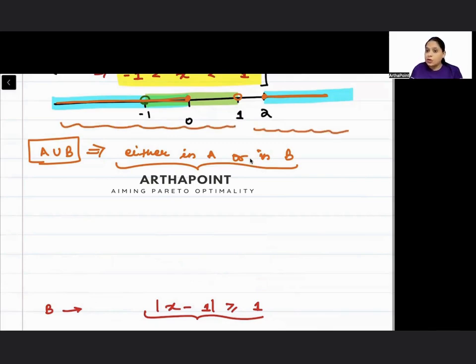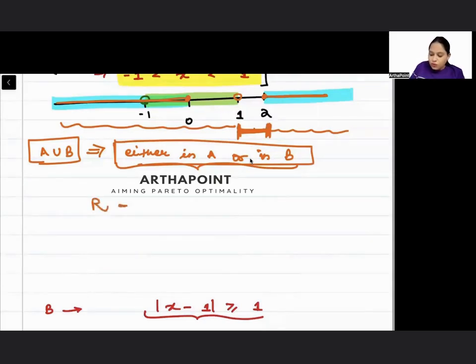What will not be included in A union B? This part, because it is in neither of the sets, right? So A union B will be the entire number line, beta. That means all real numbers except what is not included in both of them. That is this part. Which part is it? From 1 to 2. This part is not included in either set.